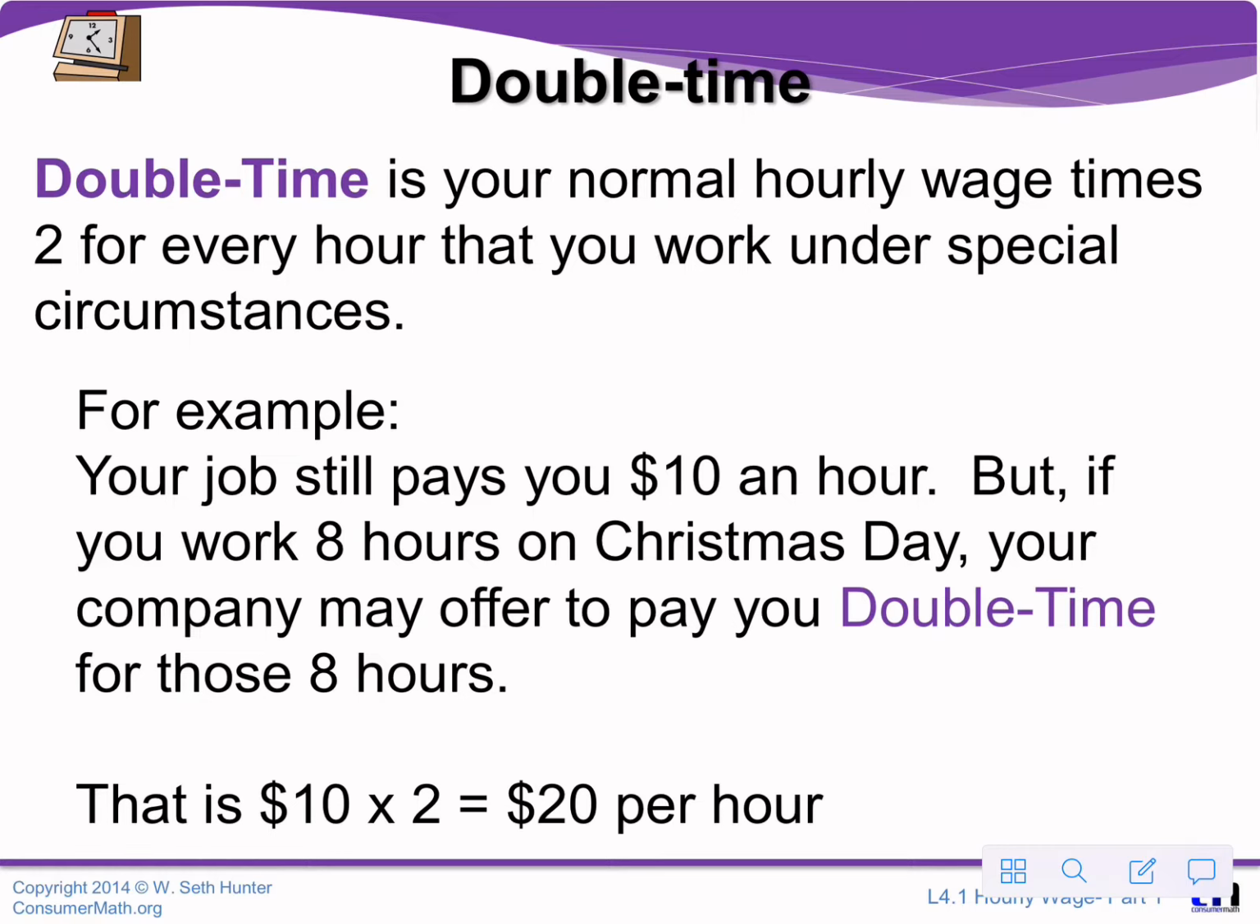Double time is the normal hourly wage times 2 for every hour that you work under special circumstances. For example, your job still pays you $10 an hour, but if you work 8 hours on Christmas Day, your company may offer to pay you double time for those hours. That is 10 times 2, which is $20 an hour.